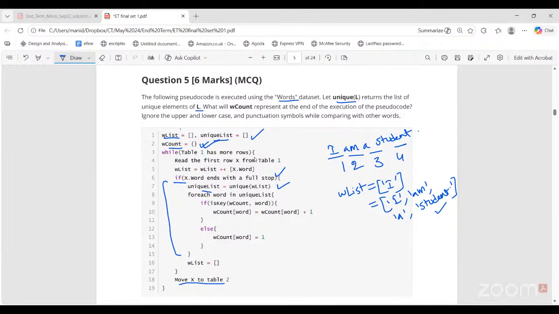list. Now, for each word in unique list, we will check if that word is a key of the W count dictionary. If it is already a key, then this key check will return true and we will increase the frequency, since this word has appeared one more time. If it is not a key, that is, this is the first occurrence of this word in our data set, then we will set the value to 1. That means W count is a dictionary that keeps track of how many times each unique word has occurred throughout the data set. It is just a frequency dictionary. For every unique word, it maintains how many times that word has occurred.